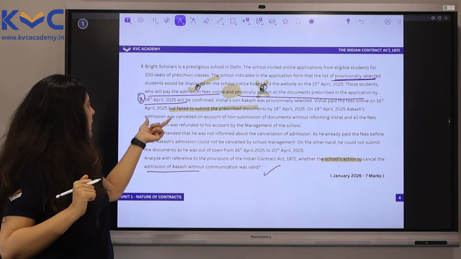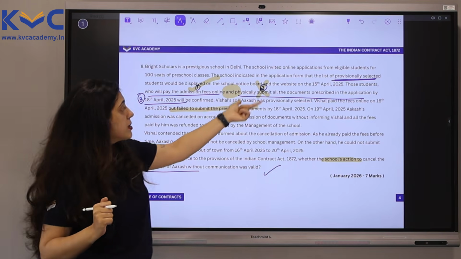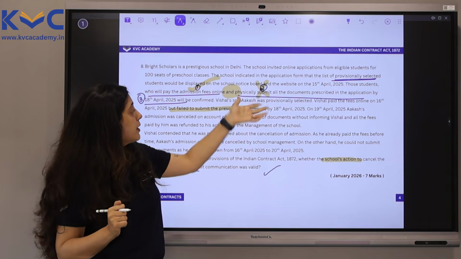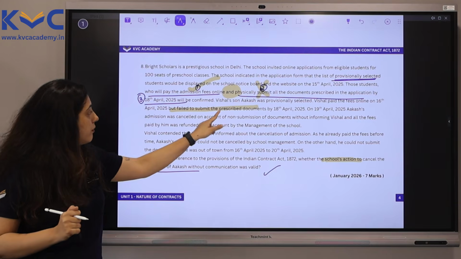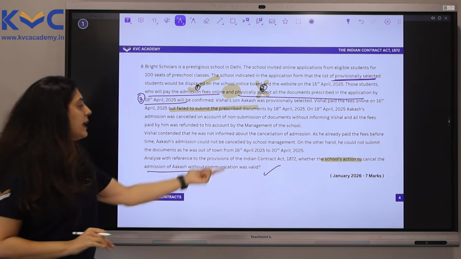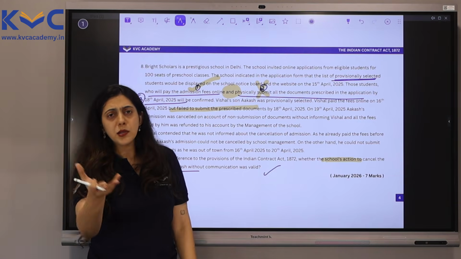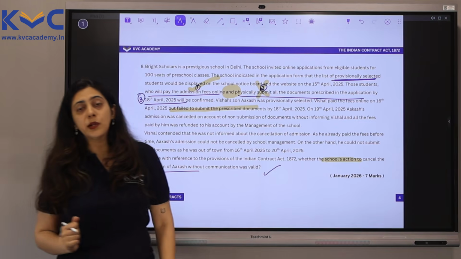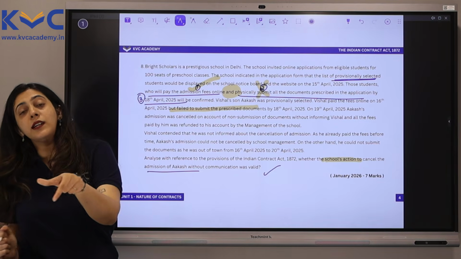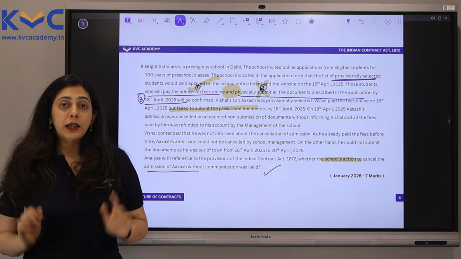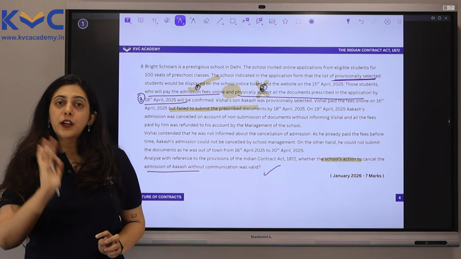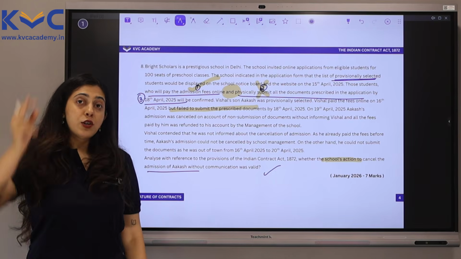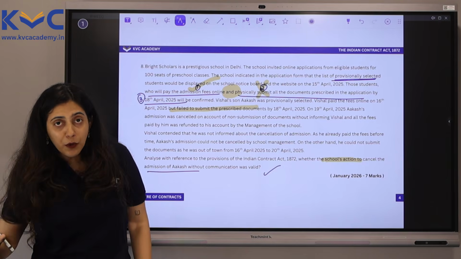The idea here is that the documents have to be submitted physically by the 18th of April, and Vishal here has failed to do that. He said he would be able to do that after the 20th. I'm assuming since he's back in town, he'll be able to do that. But again, you have not completed the conditions within the time limit. Therefore, the offer has lapsed for you, and by non-fulfillment of the conditions prescribed here. So this has to be a part of your provisions.